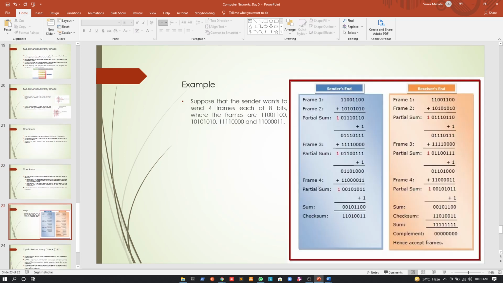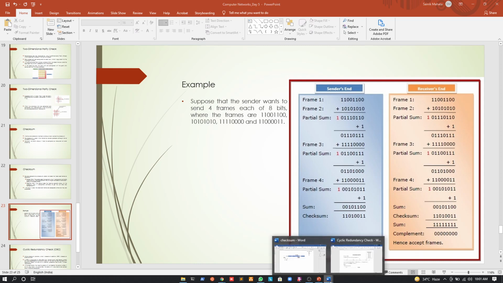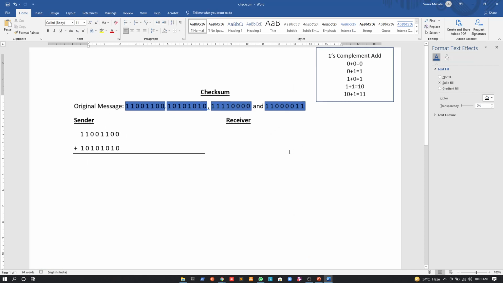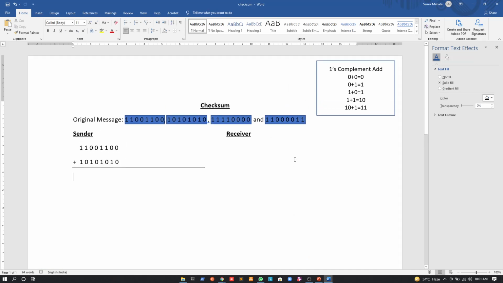We have this example for you, but since we are working from home, I do not have the pen tab with me, so I will use a Word document to make you understand the example. Just bear with me, it can take some time. Is it visible to everyone? Just confirm. Yes, sir. Yes.